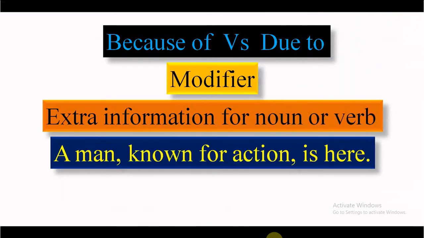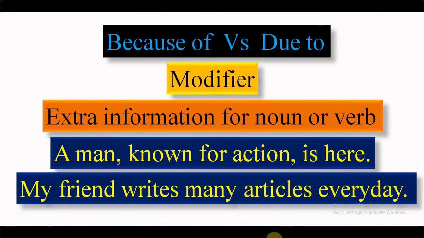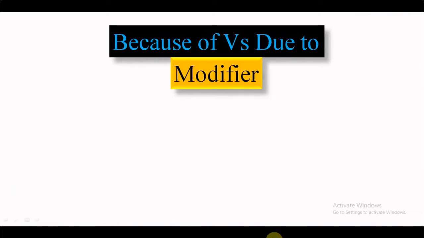Look at an example. A man known for action is here. Known for action is related to a man, and that is why it is a noun modifier. My friend writes many articles every day. Many articles every day is a verb modifier. Why? Because it is talking about writing. My friend writes what? Many articles every day. So here it is explaining writing, and that's why it is a verb modifier.